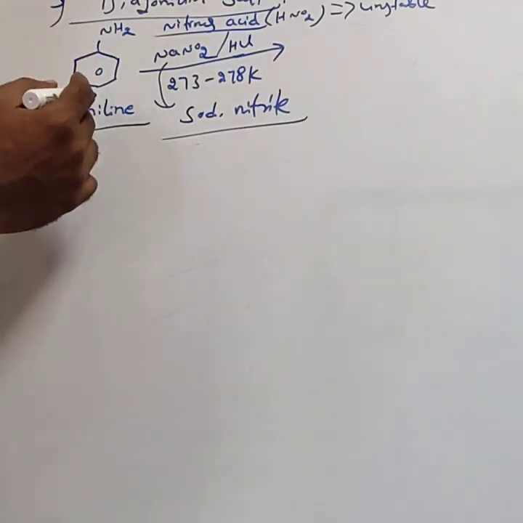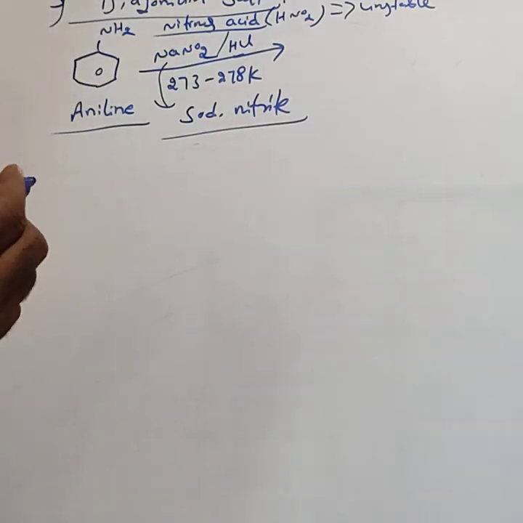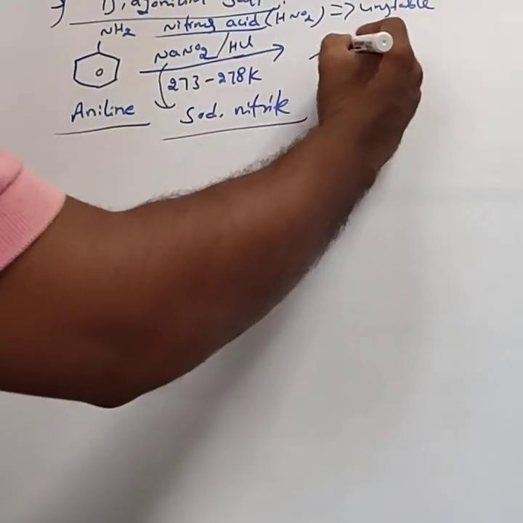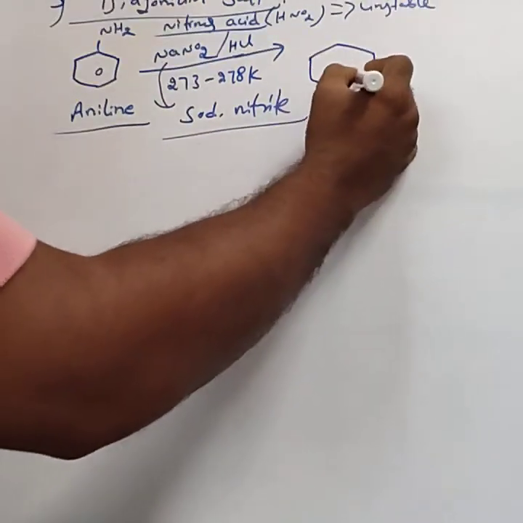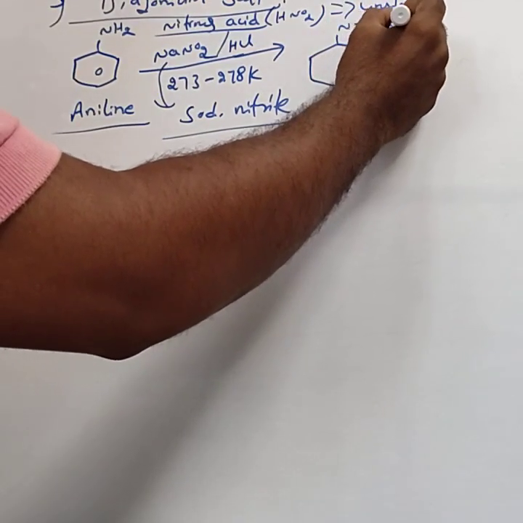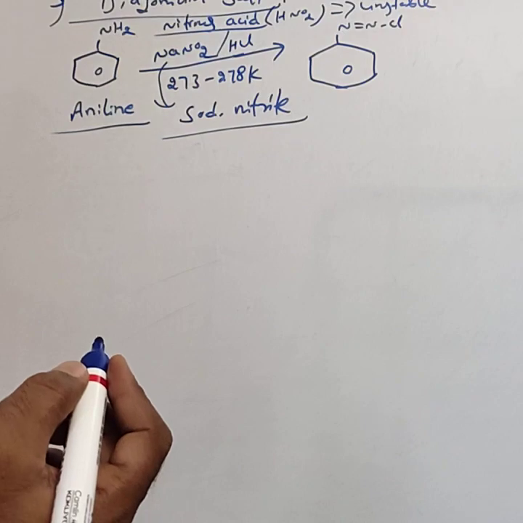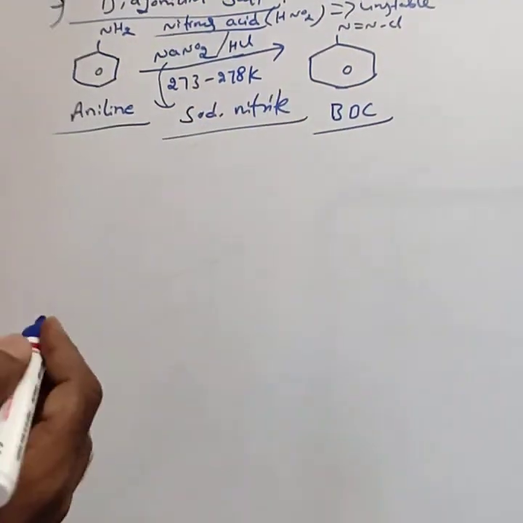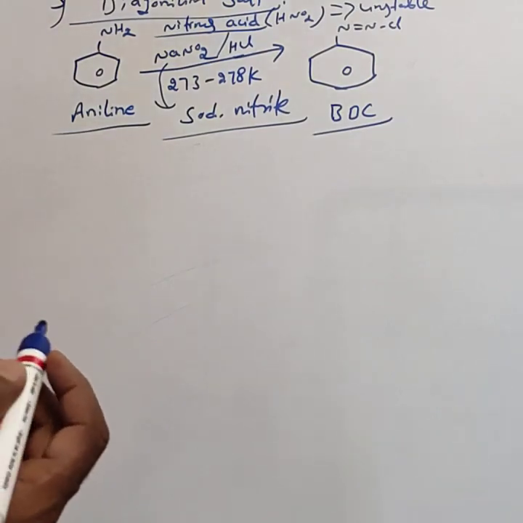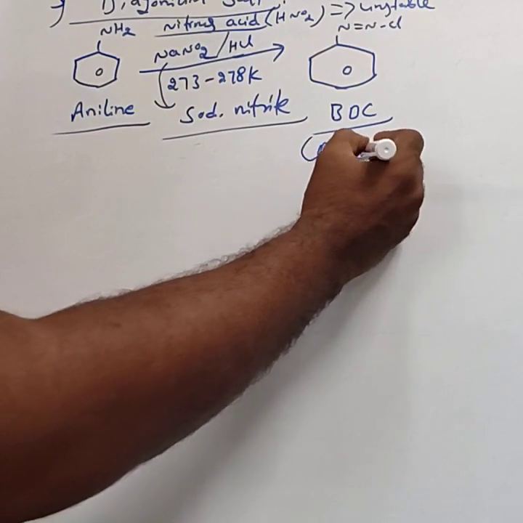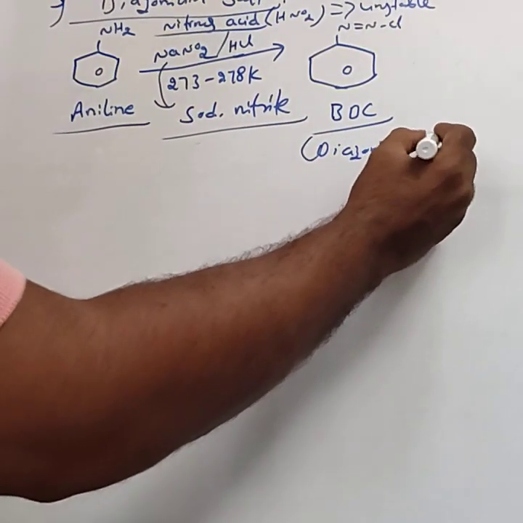When aniline is treated with nitrous acid at 273 to 278 Kelvin, we get benzene diazonium chloride, benzene with N double bond N Cl. Benzene diazonium chloride, BDC, is also called diazonium salt.